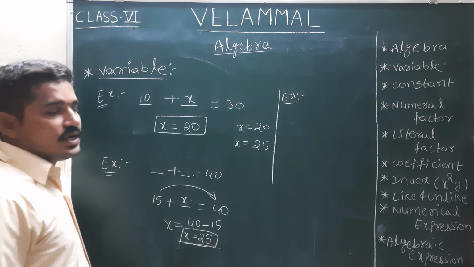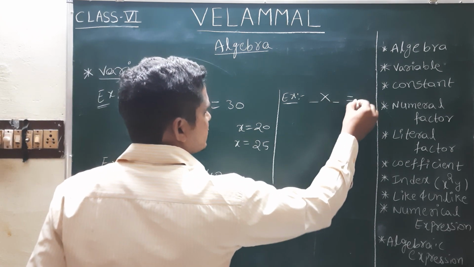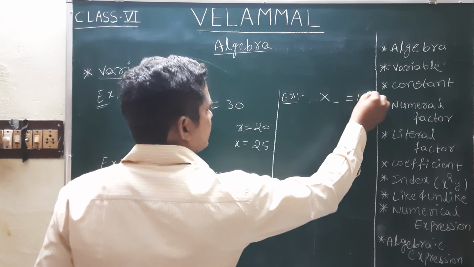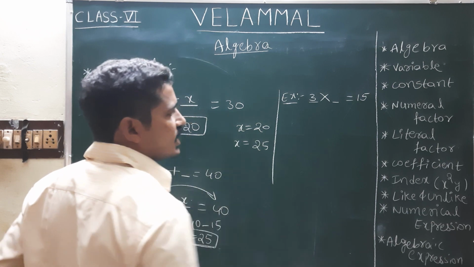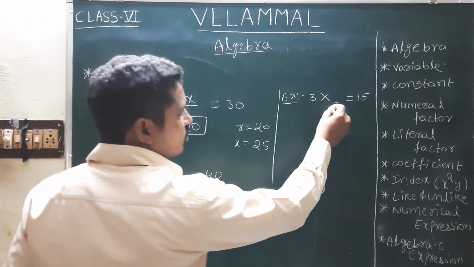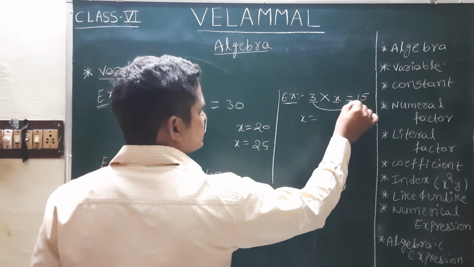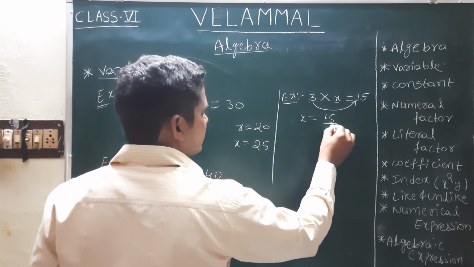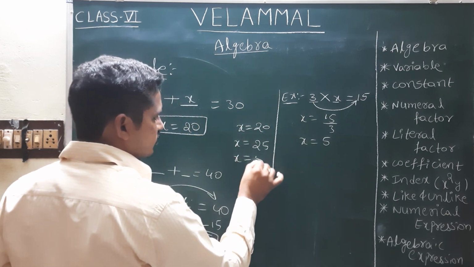The product of two integers is 15, and one of the integers is 3. Then what is the other integer? Now the unknown integer I am taking as x. Now x times 3 is 15, so we send the 3 to this side: 15 by 3, so x is equal to 5. Now we got x is equal to 5.